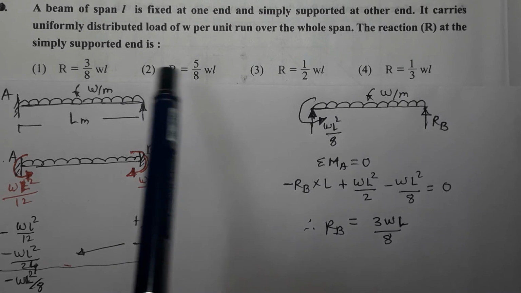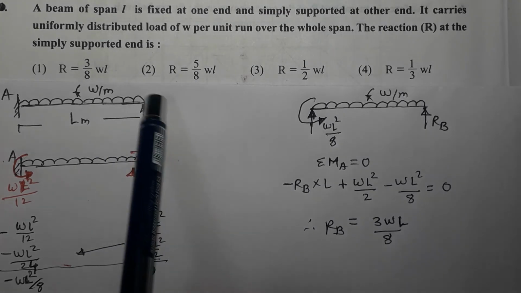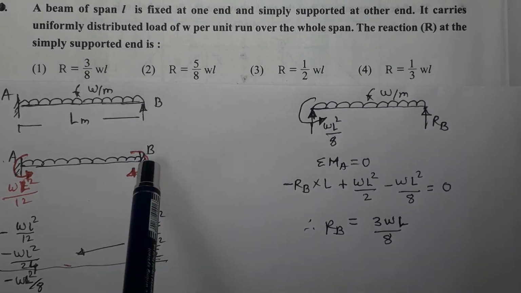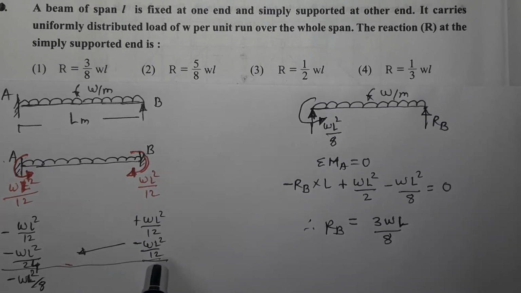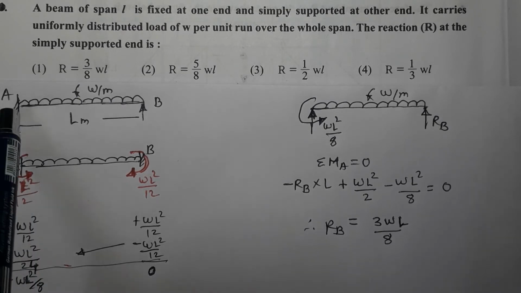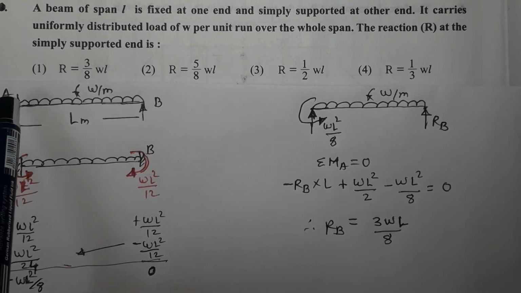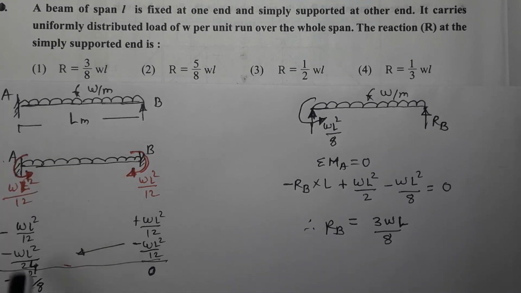Now, but in the given figure, the right end is not fixed. So the moment at the right end is not possible, and that is why I am releasing the moment at the right end. To release the moment at the right end means to make it 0, and in order to make it 0, I am adding negative WL square by 12 over here. So if I add minus WL square by 12 at the right end, half the moment will get carried over to the left end, and it will be minus WL square by 24. Addition of these two makes minus WL square by 8, and that is why at this fixed end, for this given condition, that is the right end is simply supported, the moment at the left end A is going to be WL square by 8 with negative sign.